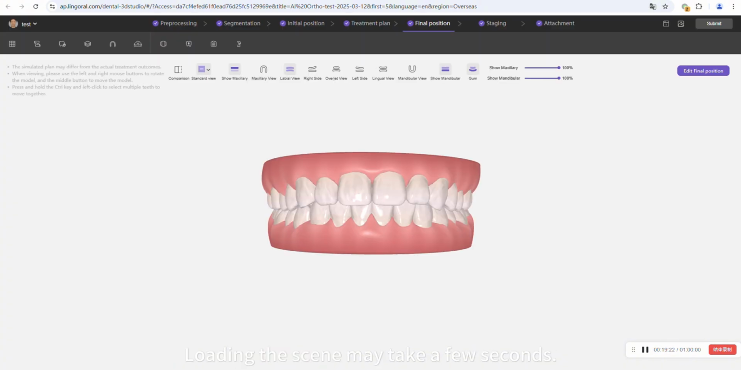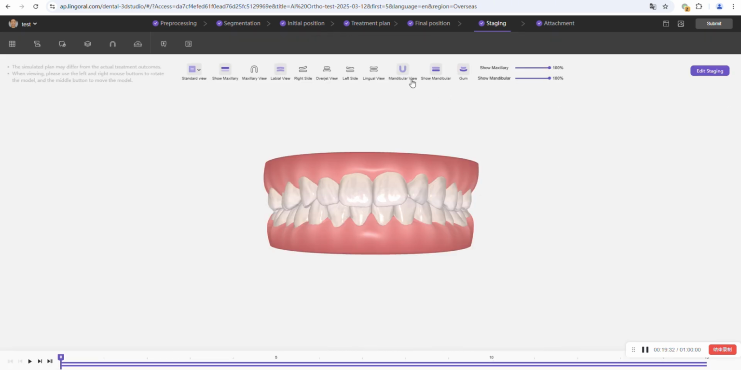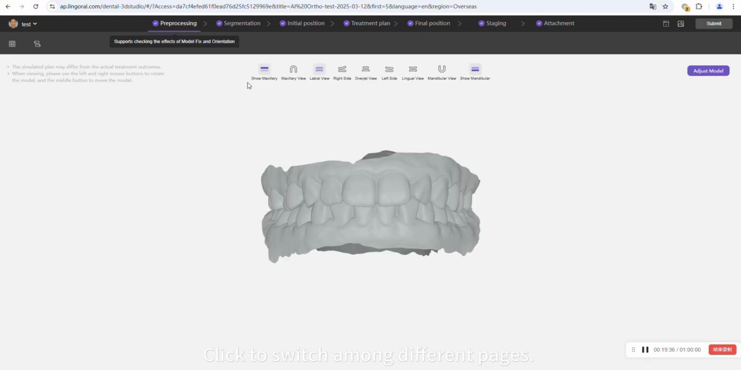Click View Plan to open the 3D Studio page. Loading the scene may take a few seconds. The system will automatically load all pages, including the final position page, where doctors can immediately view the final treatment results generated by AI. Click to switch among different pages.